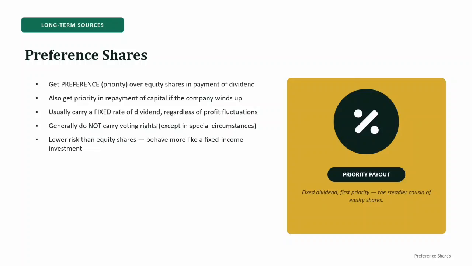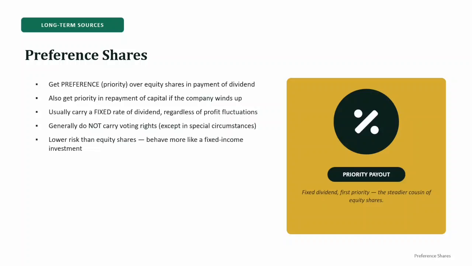Fixed rate of dividend. Generally, they receive dividend at a fixed rate. So whether the company's profit increases or decreases, the rate remains fixed. Generally, no voting rights. Unlike equity shareholders, preference shareholders generally do not have voting rights except in special circumstances. So remember, preference is equal to priority plus fixed dividend.